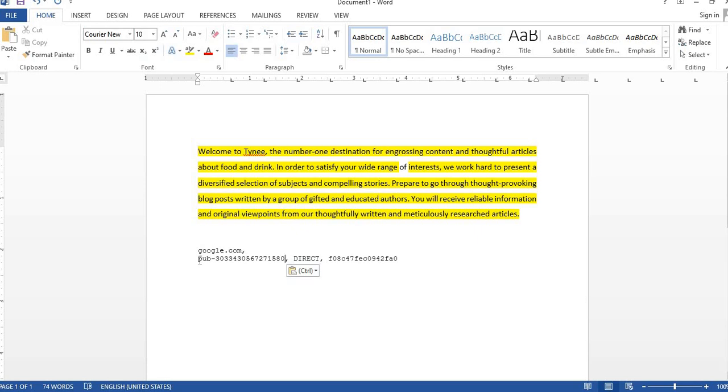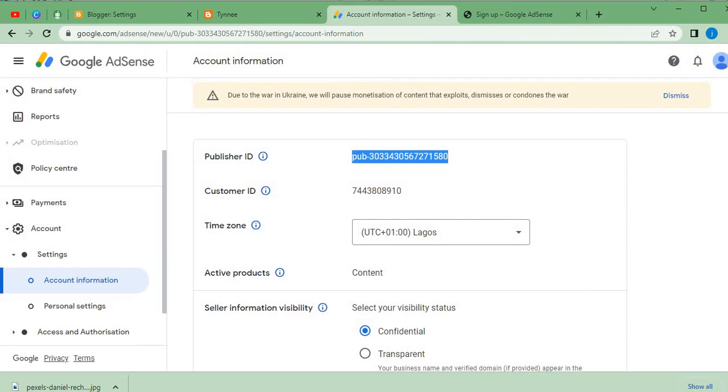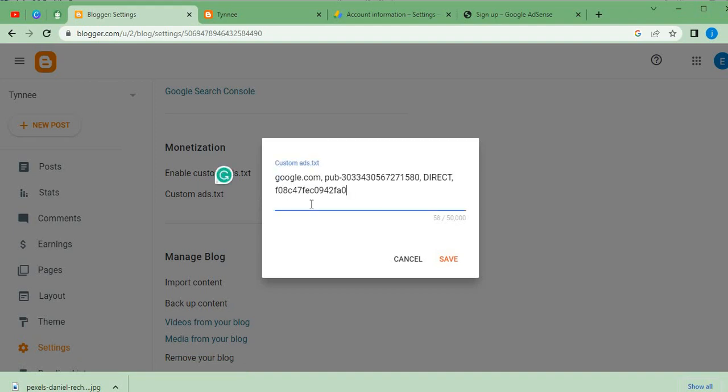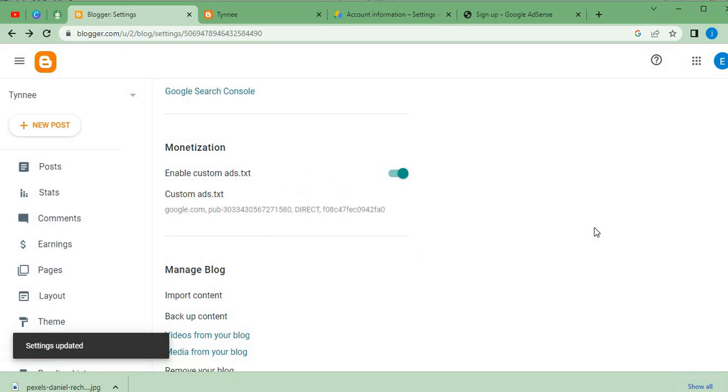Now here we are, we've actually pasted this. Next thing you guys need to do is to copy all of this content here, then go back to that same Blogger setting, come here, then you click on custom ads.txt, then you paste here, and we are good to go. That means we've been able to link the Google Ads to our blog accounts.